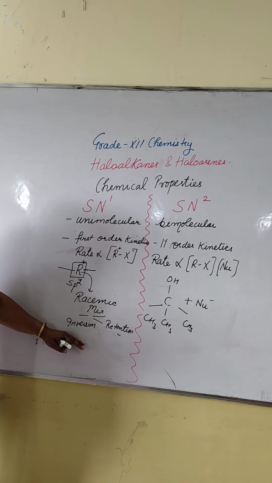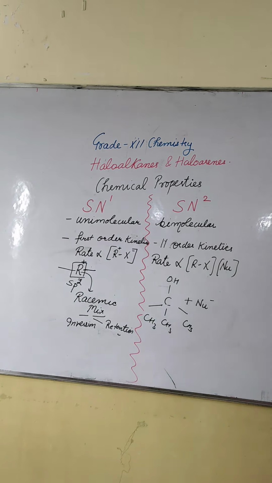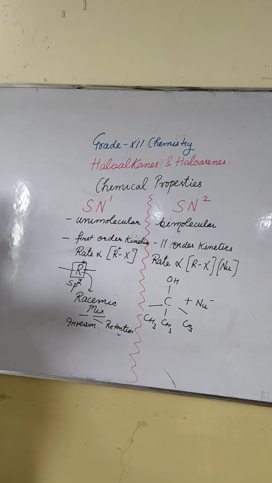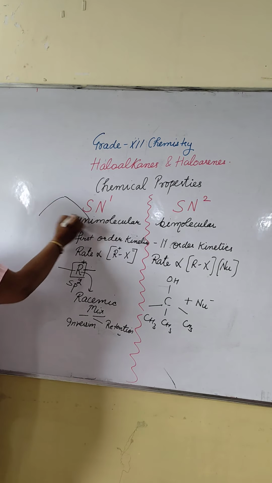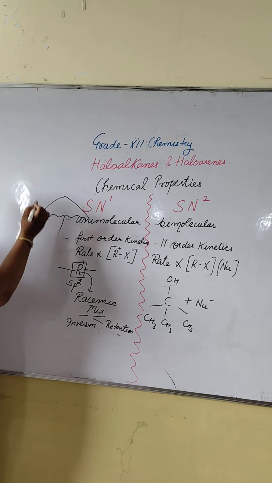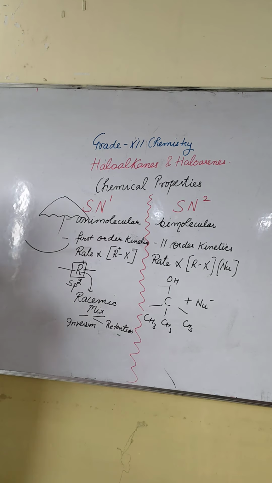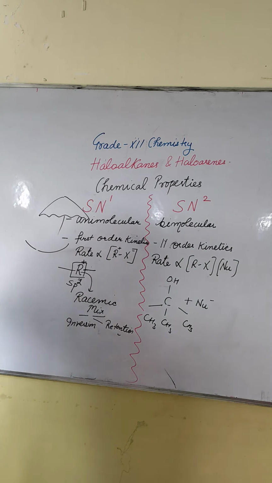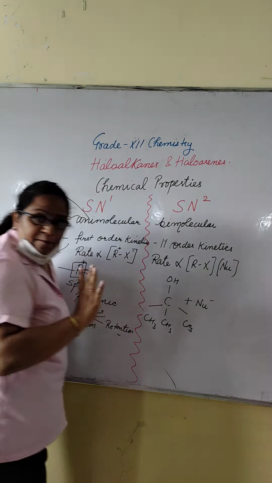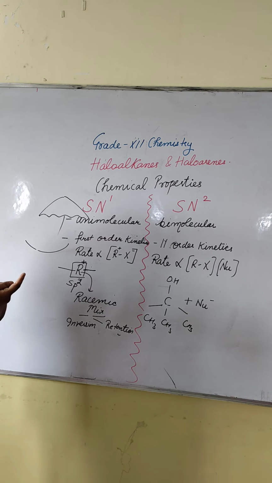That is inversion. You have seen an umbrella. Whenever the rain is fast, the umbrella turns upward. Suppose its shape becomes like this. So that is inversion of configuration, and this is retention of configuration. The shape will change, but it forms the same product, only the configuration will change.